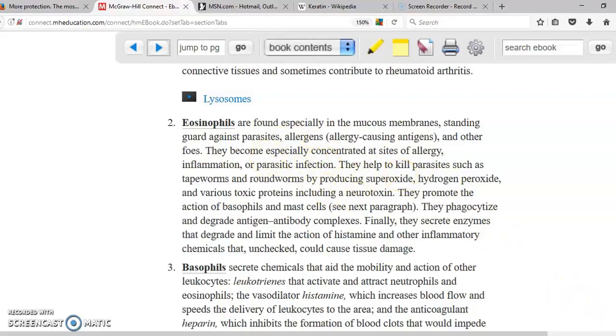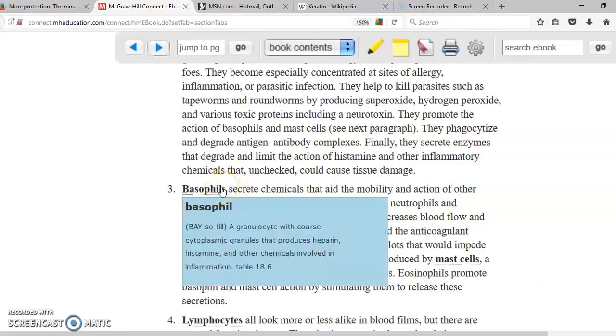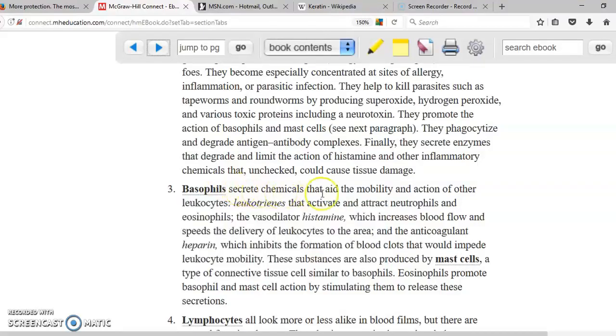Okay, right here we have basophils. Basophils are going to be cells that you find in the blood. Similar to these are going to be the mast cells. The only difference is the mast cells are located in the tissues. Basophils and mast cells have the same functions, which is the secretion of chemicals with the purpose of allowing more cells to go into the areas of infection. Some of the chemicals that they are going to produce: histamine. Histamine is a very potent vasodilator that will increase blood flow into the areas of infection, so more white blood cells can go in there. Also heparin, that is going to avoid blood clotting. Since you don't form blood clots, then there's no stoppage of the white blood cells reaching the area of infection.